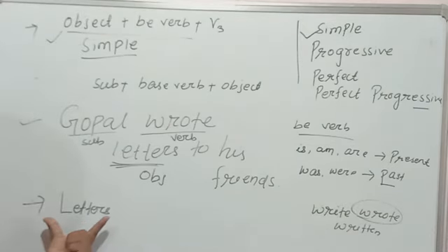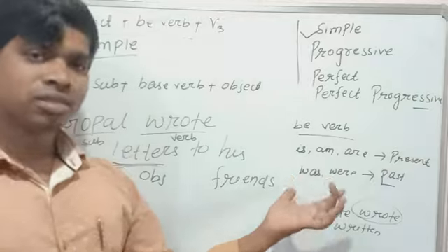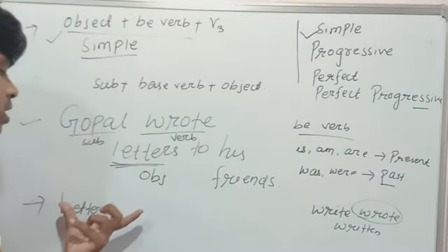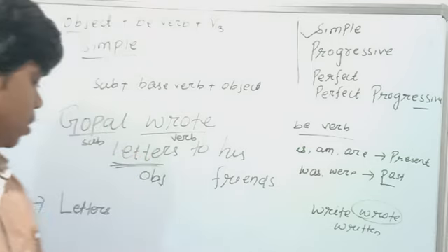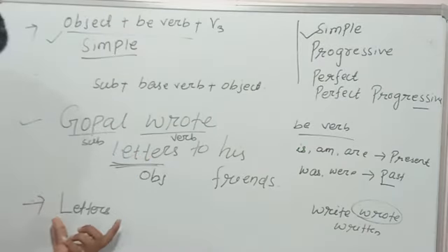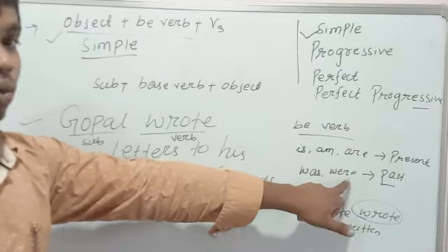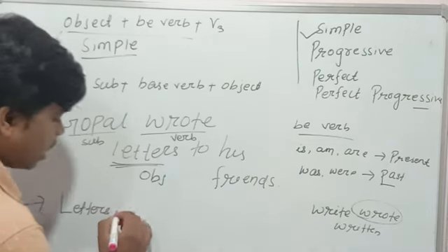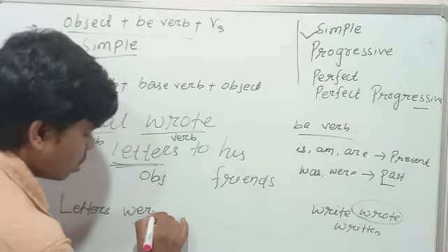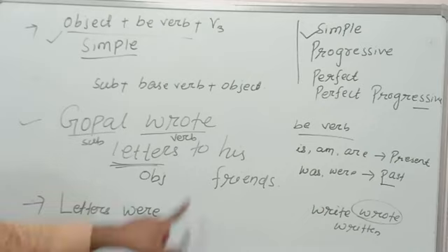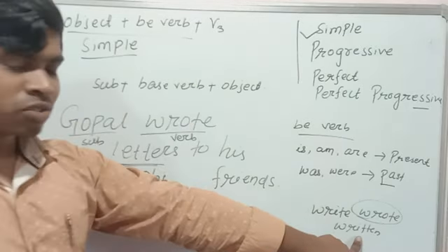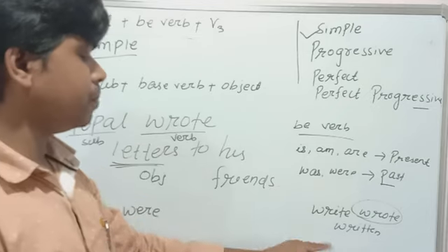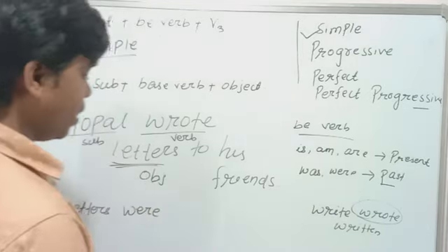Now we will use was or were according to the object. If the object is singular, then was is used. If the object is plural, then were is used. Okay students, letters is plural, so we use were. Then what will be the V3? The V3 of write will be written.